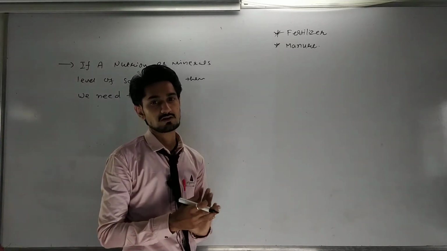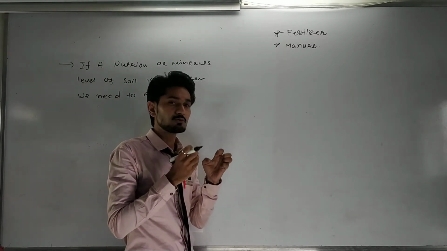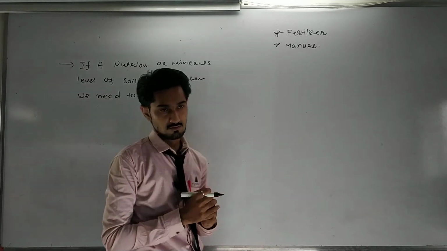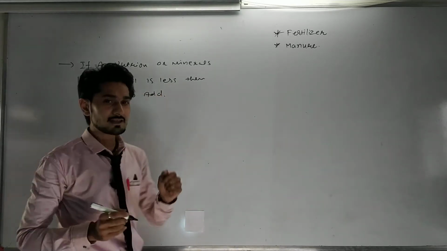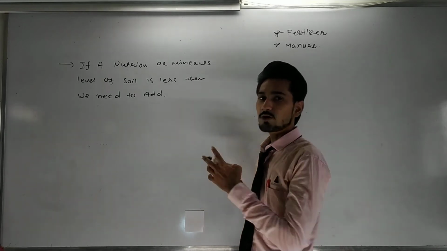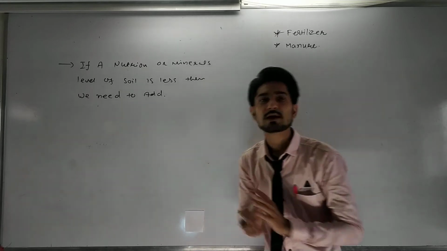So now what we are doing is increasing the nutrition and minerals in the soil. For that we are using 2 kinds of substances: one is called a fertilizer and the other is called a manure.